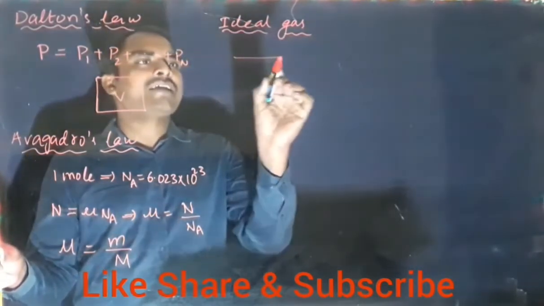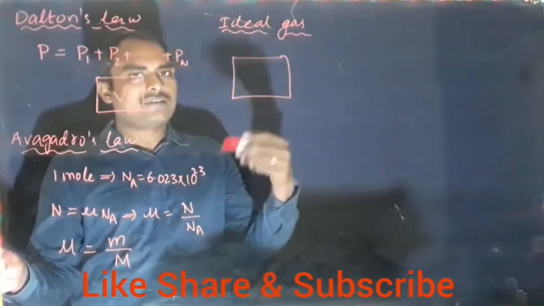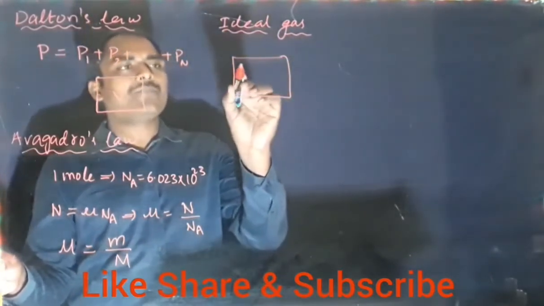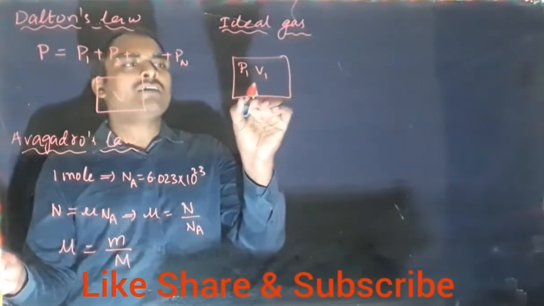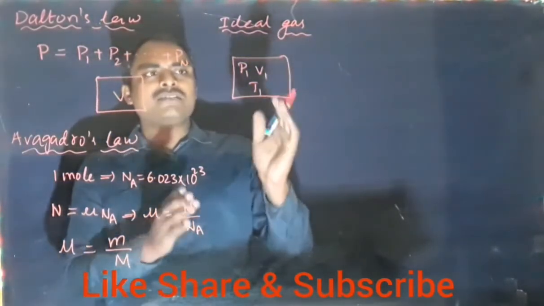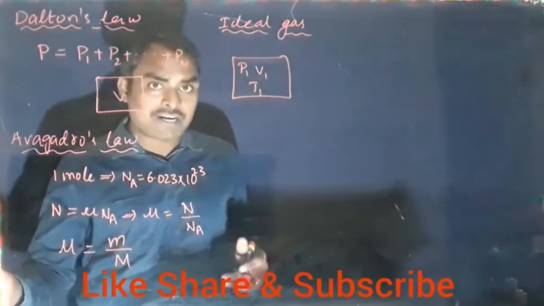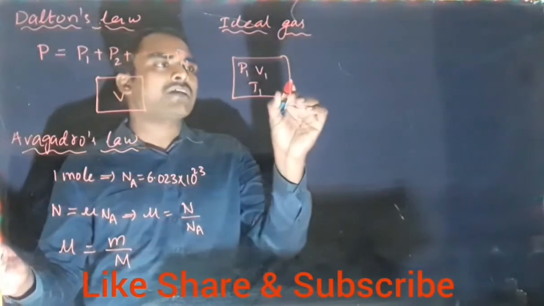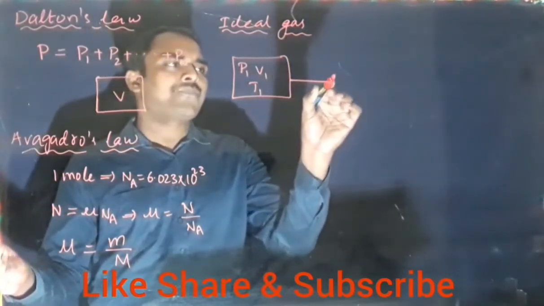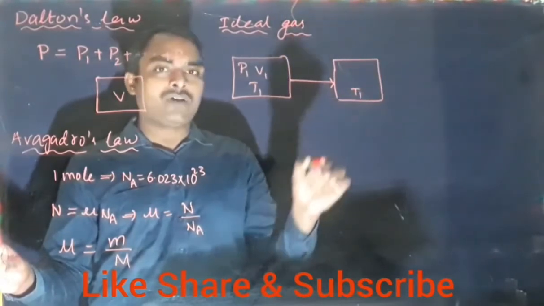So let us take a gas in a cylinder with pressure P1, volume V1, temperature T1. Now let this gas undergo a process in which pressure, volume and temperature might change. In the first step, temperature remains constant at T1.